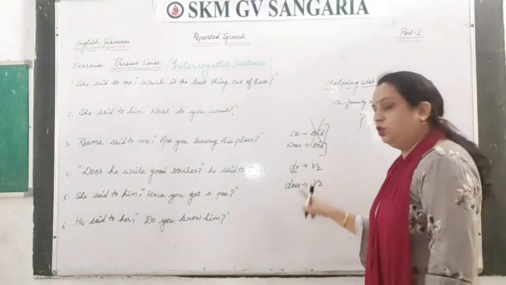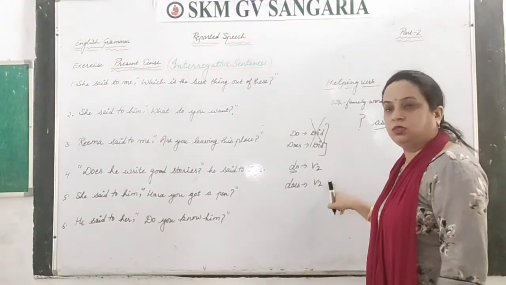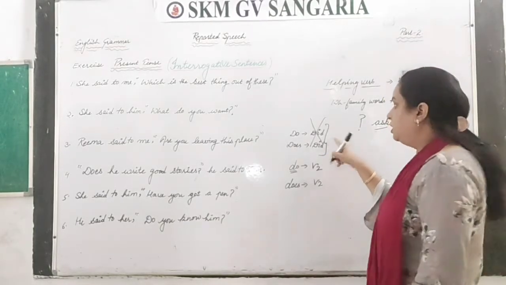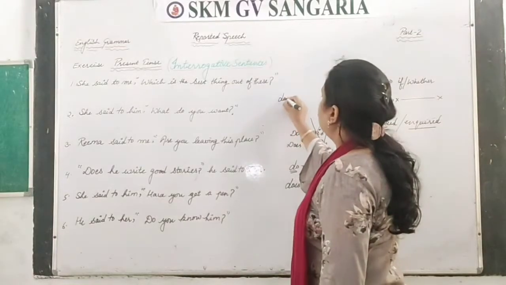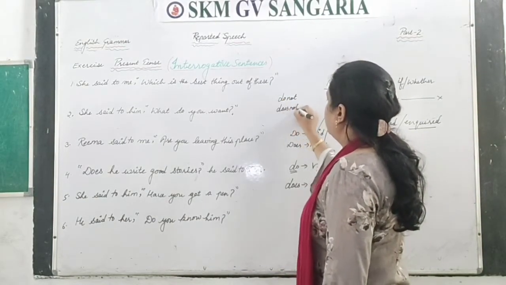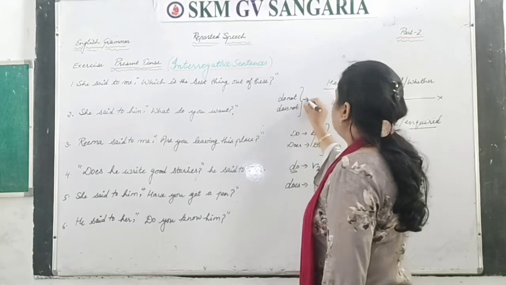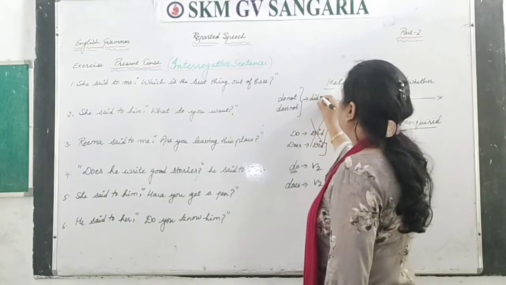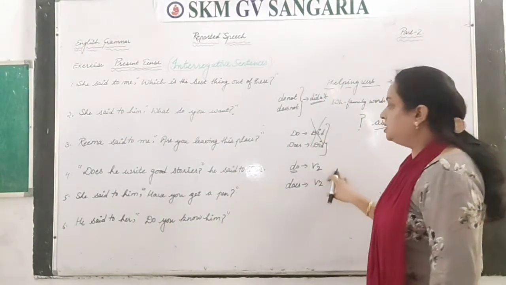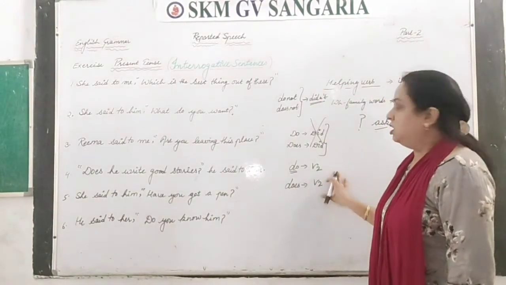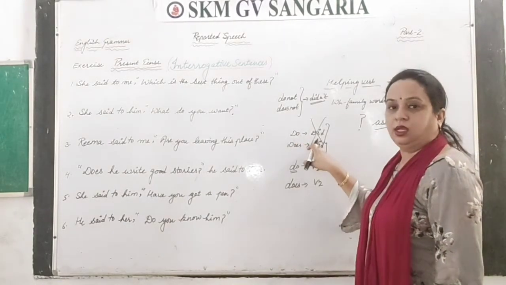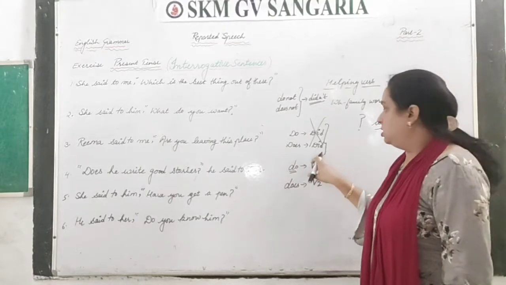Clear? Do and does change into verb second. Please do not change this with did. But when there is do not or does not in the sentence, that you can change with didn't, means did not. Clear? So this is the basic mistake. Clear? So please avoid this. Do not change do into did here and does into did.